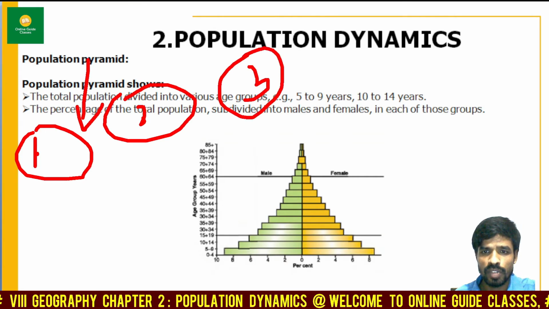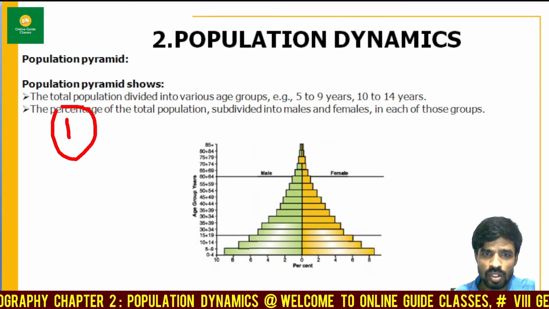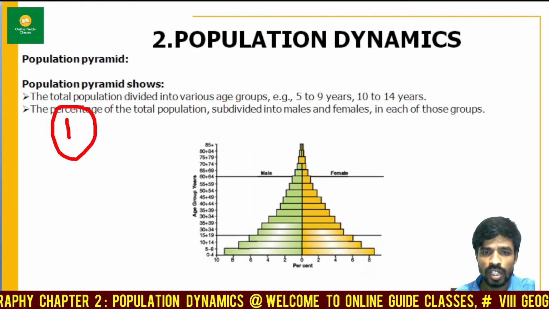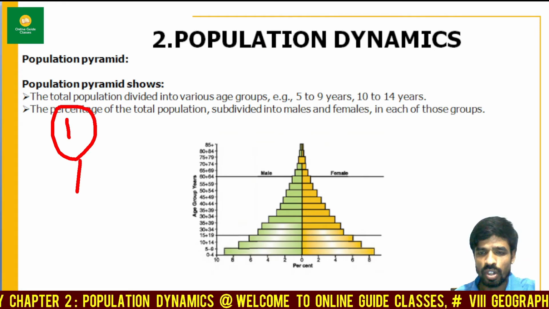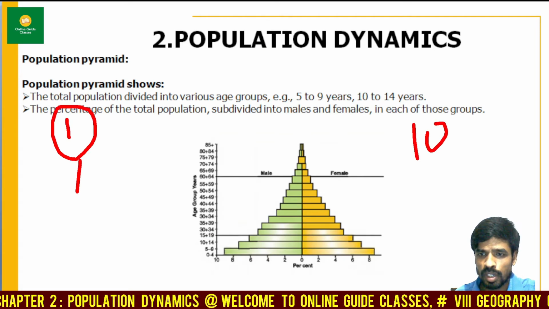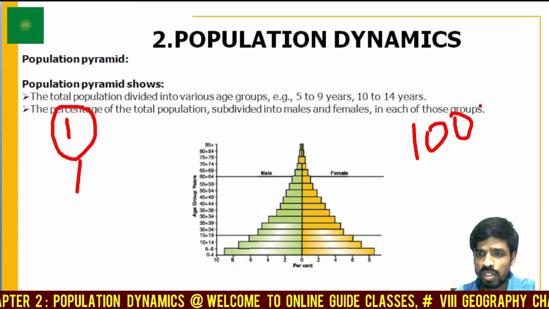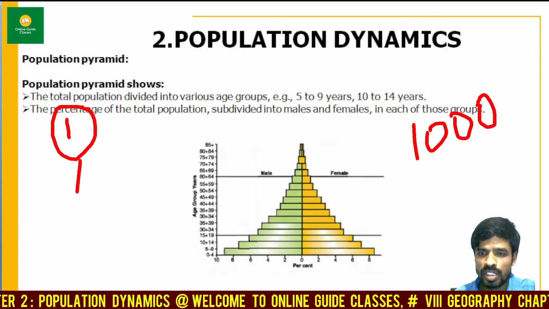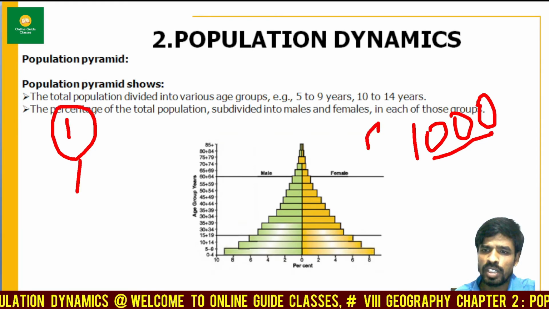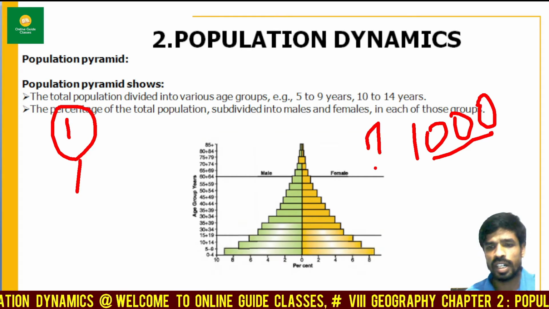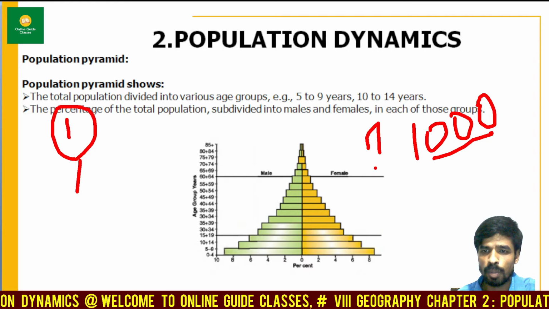Are you all understanding, my dear friends? The first one, what did I tell you? I told you about sex ratio. Now male and female, how can we count male and female? We have discussed this already. Out of 1,000 males, how many females are there? The number of females per 1,000 men. Out of 1,000 men, how many females are there? So through this we can easily understand the population pyramid or population count.